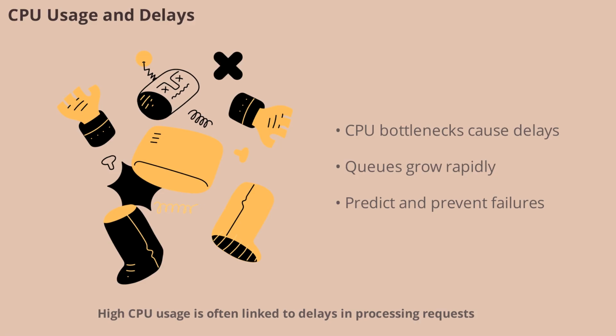High CPU usage is often linked to delays in processing requests. When a server's CPU hits 100%, it can't process any more requests at once. This causes queues to grow rapidly, leading to longer wait times and potential failures. Queuing theory helps predict when CPU bottlenecks will occur, allowing engineers to take action before users are affected.